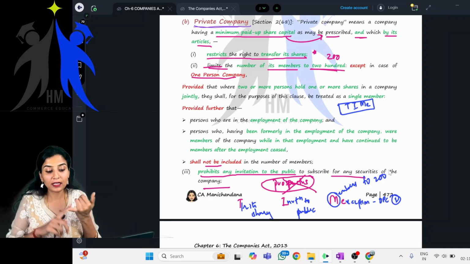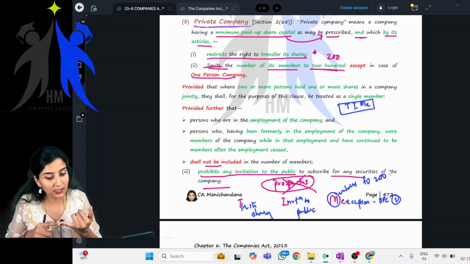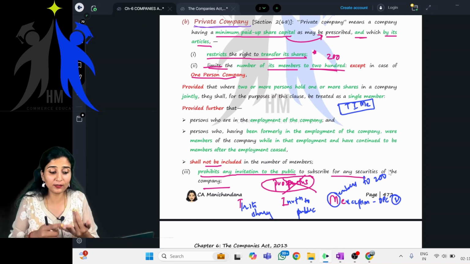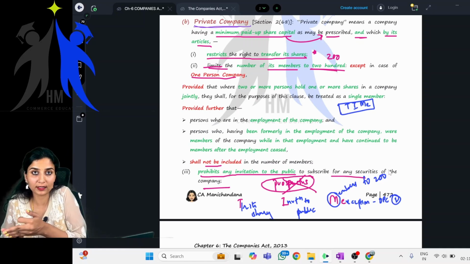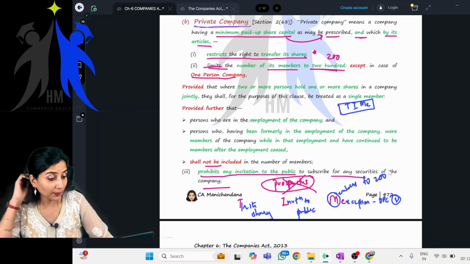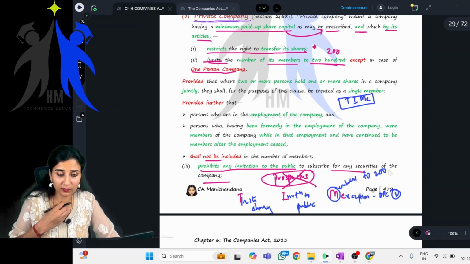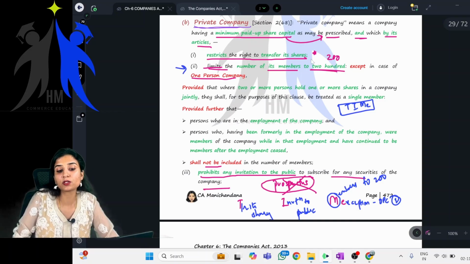What is that TIME? T is for transfer: restricts the right to transfer its shares. I is for restricting the invitation to the public for subscription of its securities. Then M is for limiting the number of members to 200. E is for except for one person company. Clear? This much is clear. Now we'll go further with this particular point, that is limits the number of its members to 200.